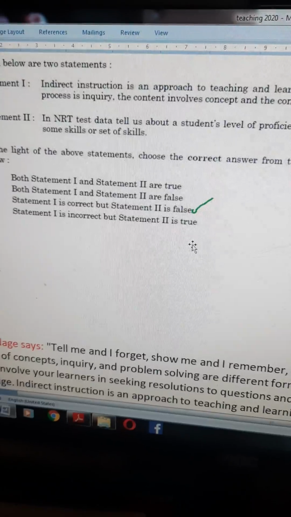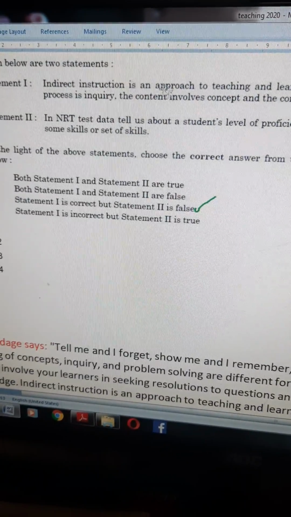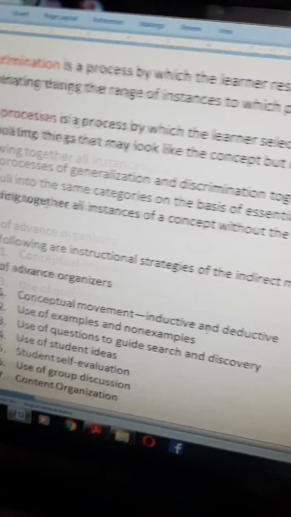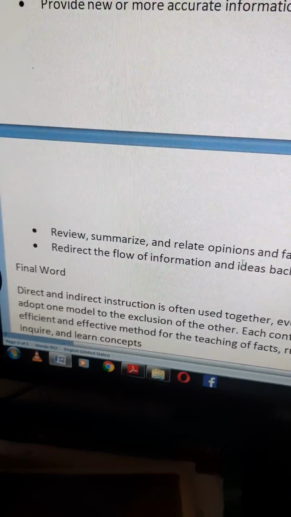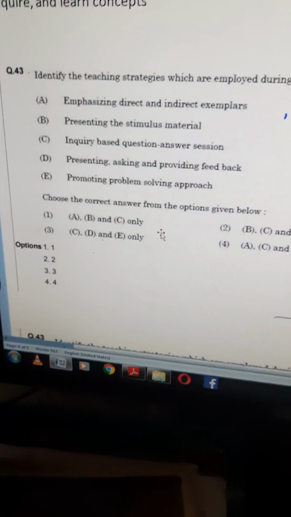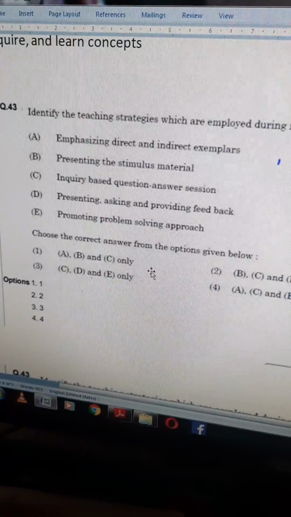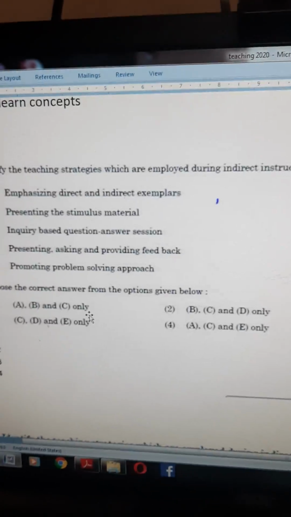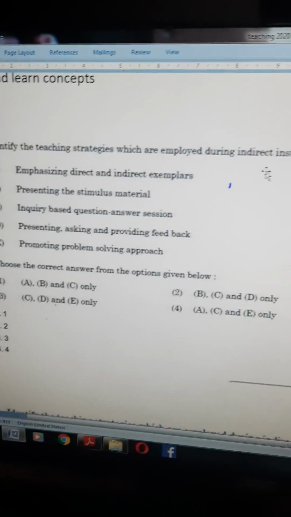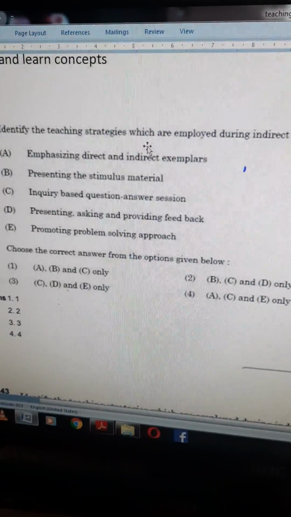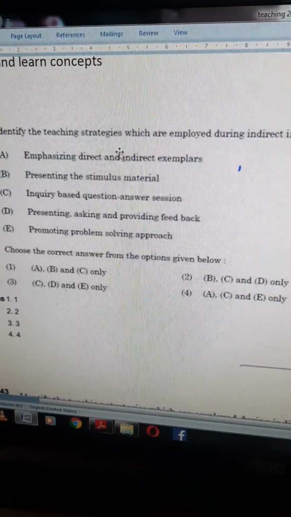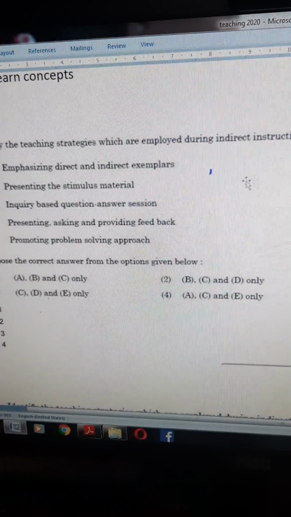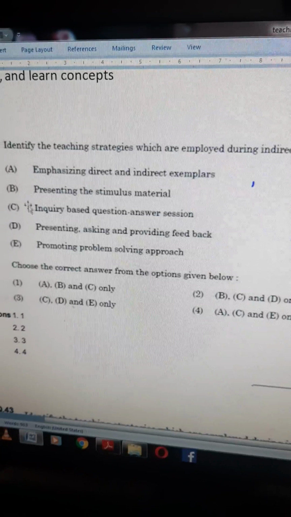Okay. One more question also came based on this indirect instruction. I will show you the question later, we will discuss the concept. Yes, this is the question. This question is asking, identify the teaching strategies which are employed during indirect instruction. See, same concept, two questions came, that is indirect instruction. What are the teaching strategies in the indirect instruction? He is asking. He has given 5 options.